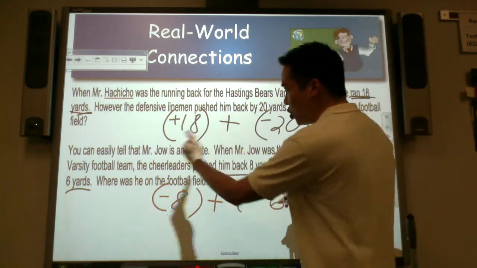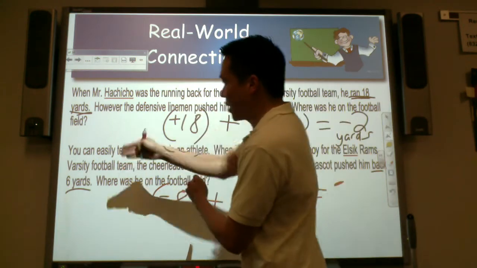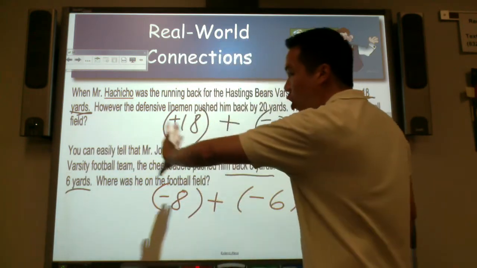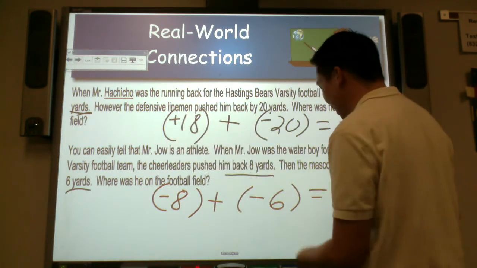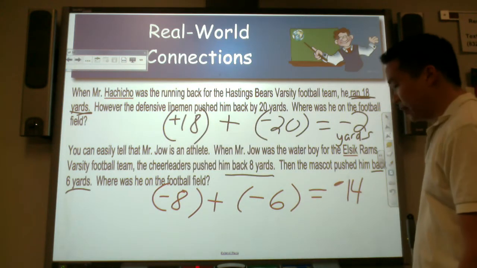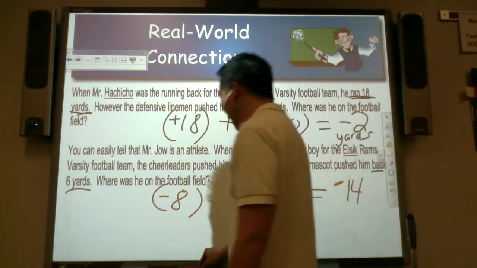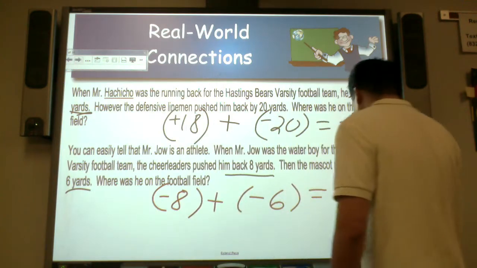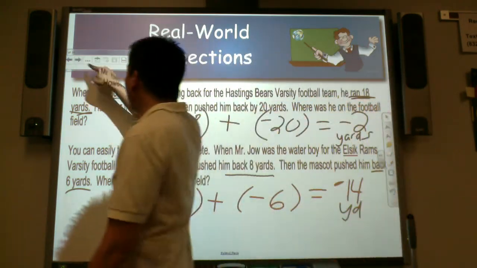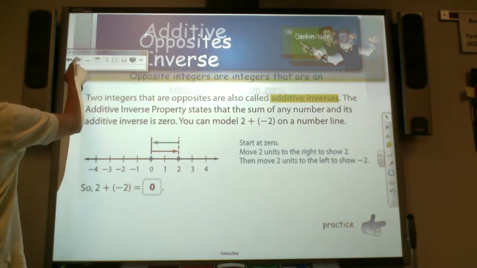He was 8 yards back, then pushed back 6 more. So he's farther down the negative side of the number line. Negative 14. So negative 14 yards. So let's go to our examples.